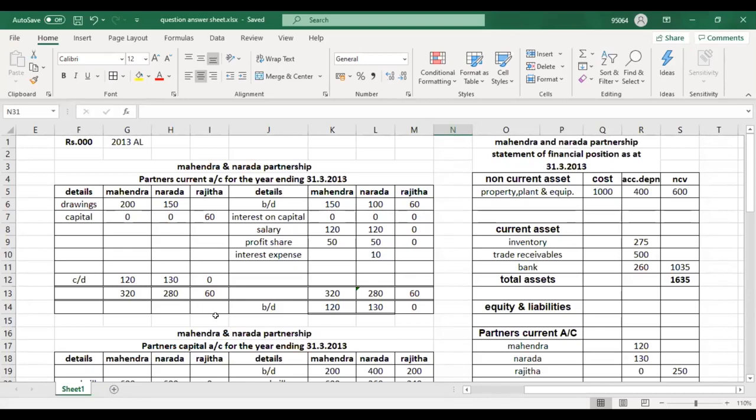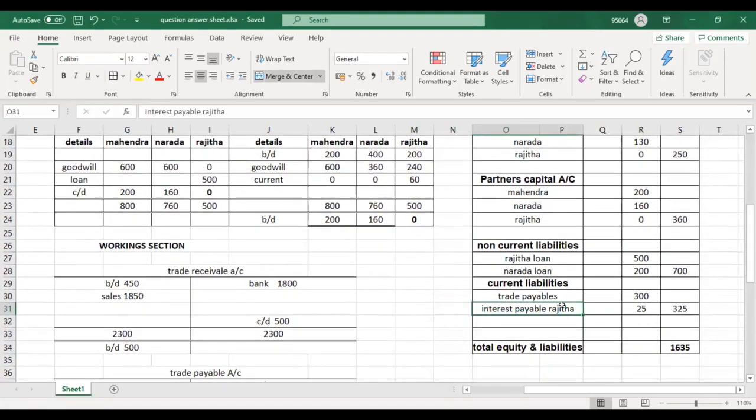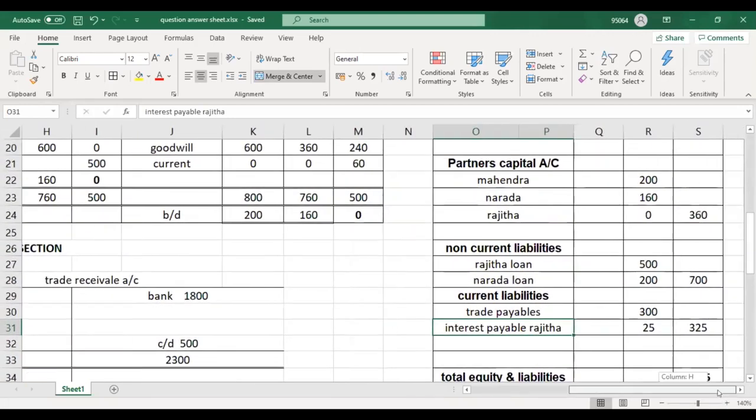Now you know, everyone, Rajita is a retired partner. So we should consider him as a third party, similar to a bank loan interest payable. He is a third party. That's why we record it in current liabilities: interest payable to Rajita. We record it here.